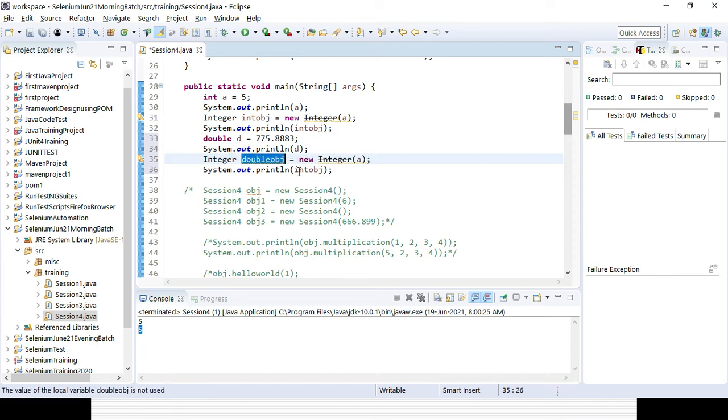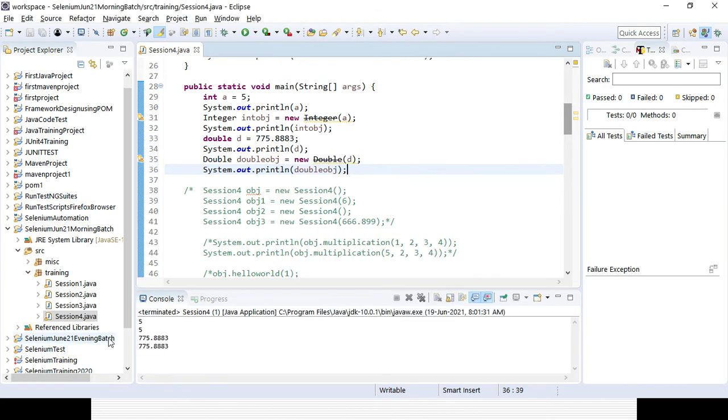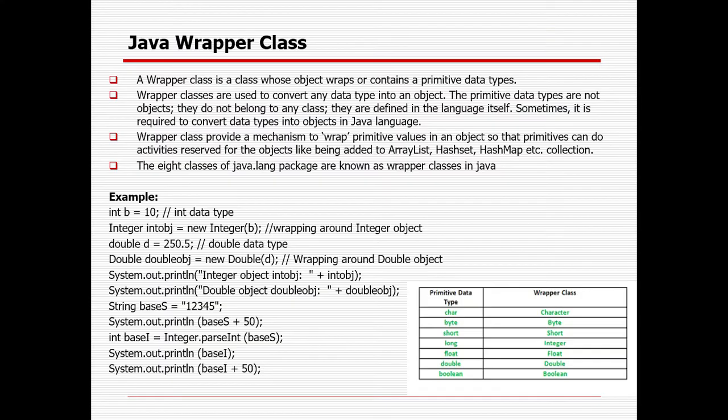I need to use Double here and pass the variable. That's how you can also convert a double data type to a wrapper class, a relevant object. You can see the output is still the same. Similarly, you can convert float and other types.